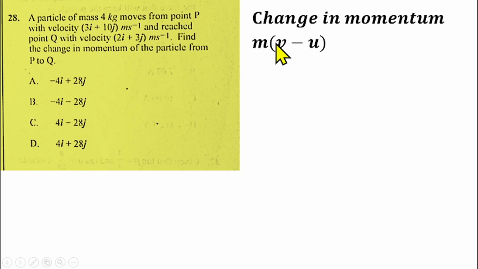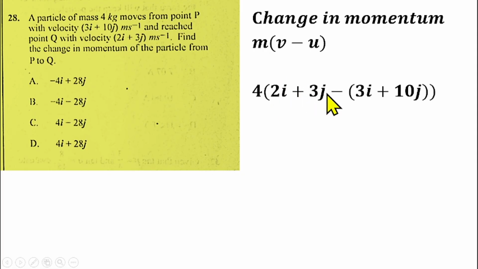In this case, V is the final velocity and U is the initial velocity. So the mass is 4 kg, and this is the initial and this is the final. If you substitute that, you'll be having 4 into (2i plus 3j minus this initial velocity, 3i plus 10j). If you expand this bracket, the minus will open the bracket, so you'll be having 4 into (2i plus 3j minus 3i minus 10j).